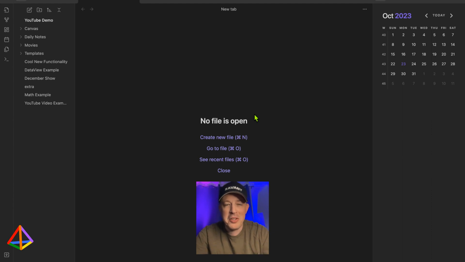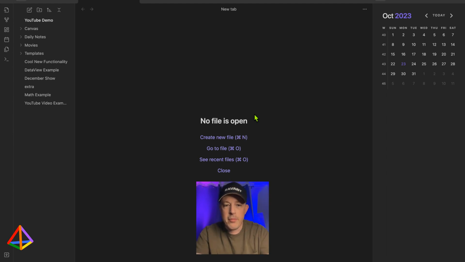This isn't the vault I use for my everyday life, but I do use this plugin every day, all day, when I use Obsidian. And I want to show you a couple different ways that I've used it so that you can kind of see different examples of ways that you might make use of this. So in order to get the most out of this, I strongly recommend that you do this on a daily cadence. Every day, you're tracking the stuff that you want to keep track of.